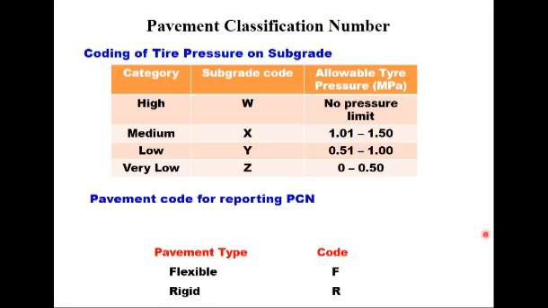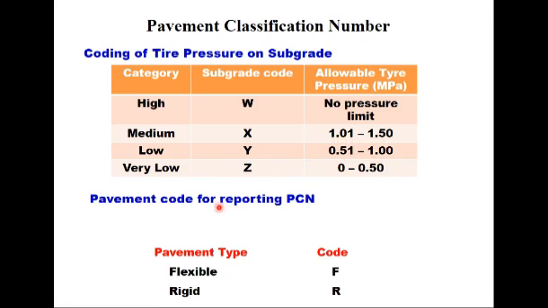The second code is for tire pressure on subgrade. Here also the same category, high, medium, low and very low, and these are the limits of allowable tire pressure in MPa. For W, there is no pressure limit, and if the allowable tire pressure on subgrade is 1.01 to 1.5 MPa, it is categorized as X. If it is 0.51 to 1, it is Y. If it is less than 0.5, it is Z, that is very low strength.